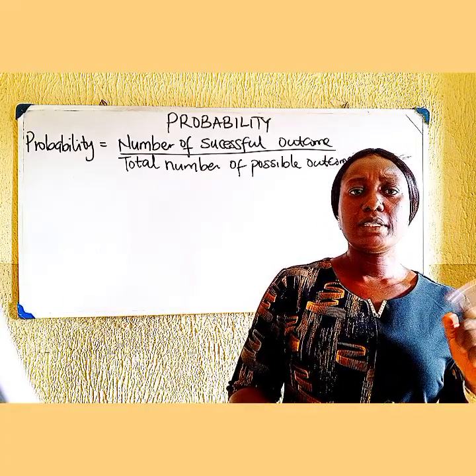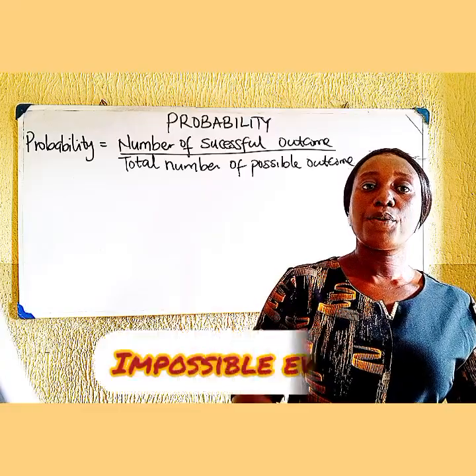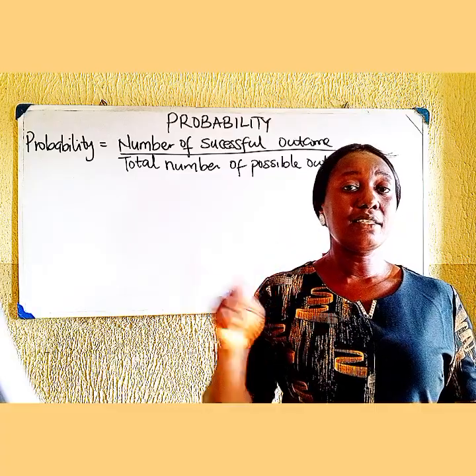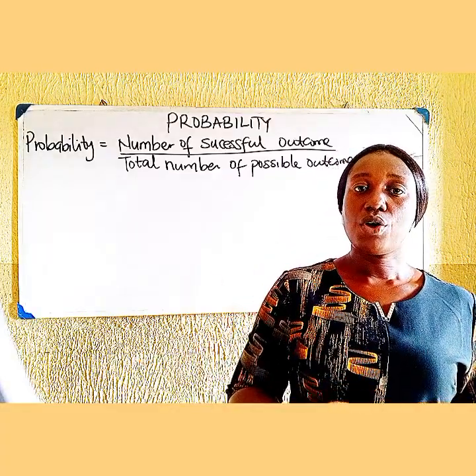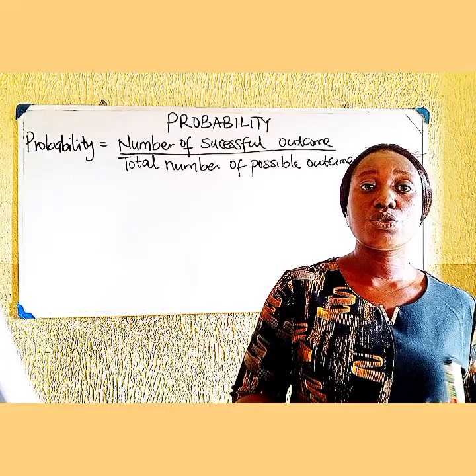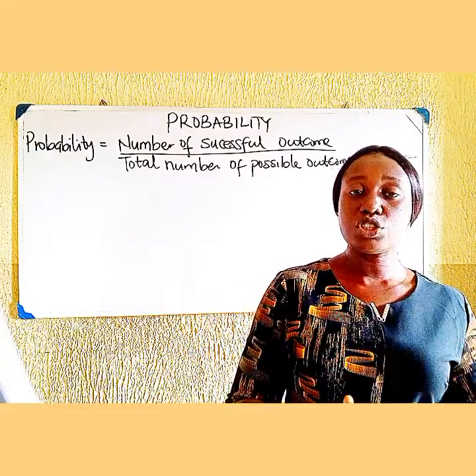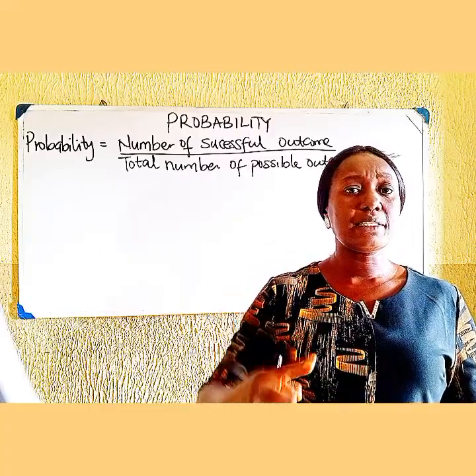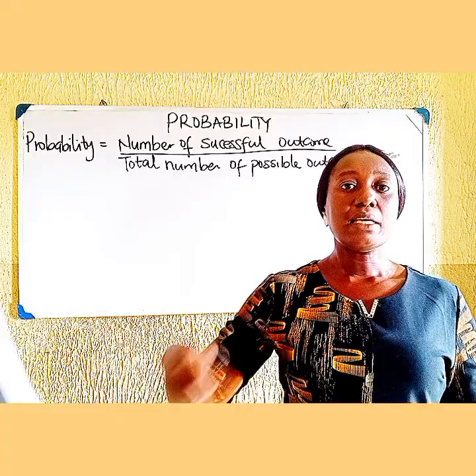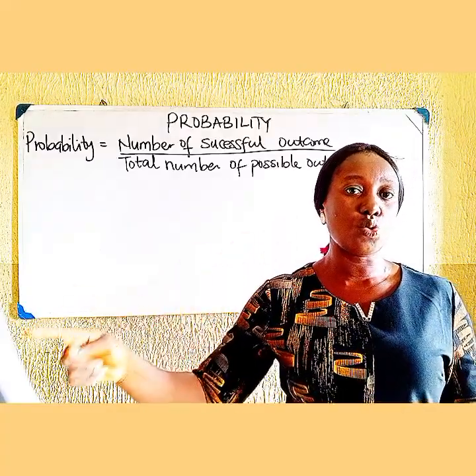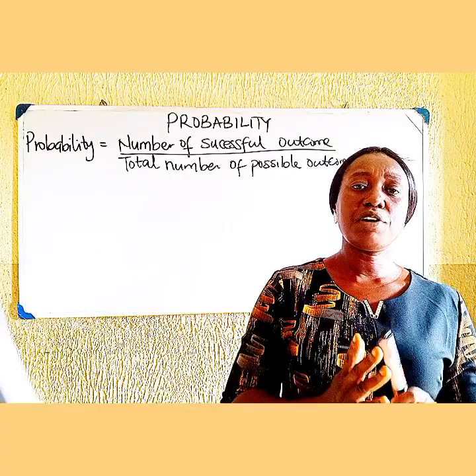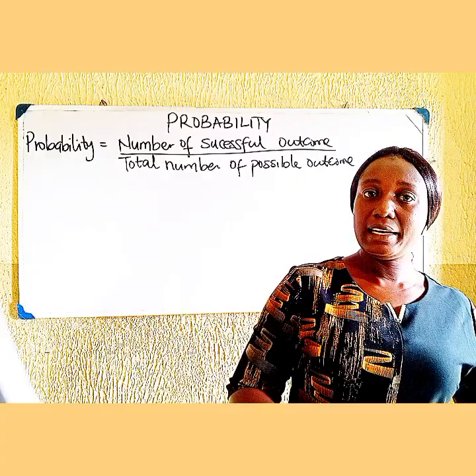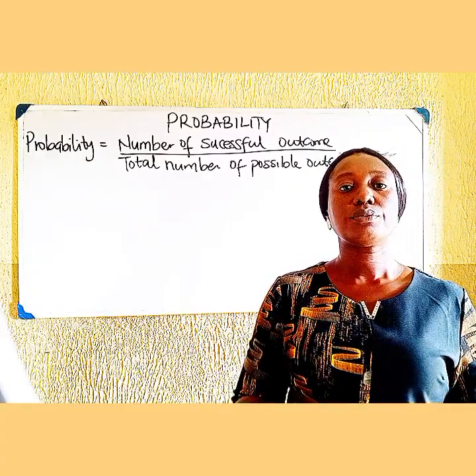Now, when the value of probability is equal to 0, it means impossible events. For instance, the probability that 8 days will make a week is equal to 0, because 8 days cannot make a week. Now, when the value of a probability tends towards 1, it means that the event is likely to occur. But when the value of probability tends towards 0, it means that the event is unlikely to occur or happen.